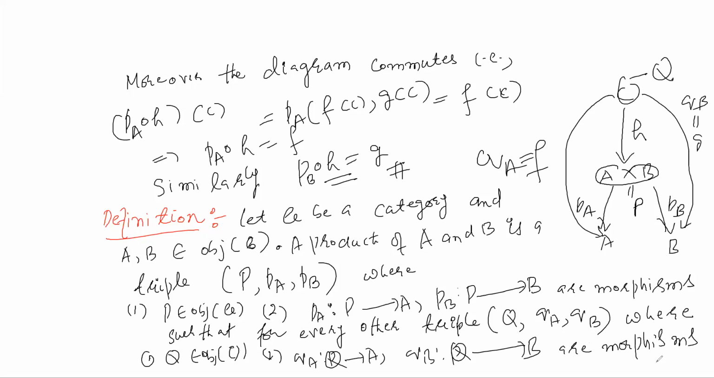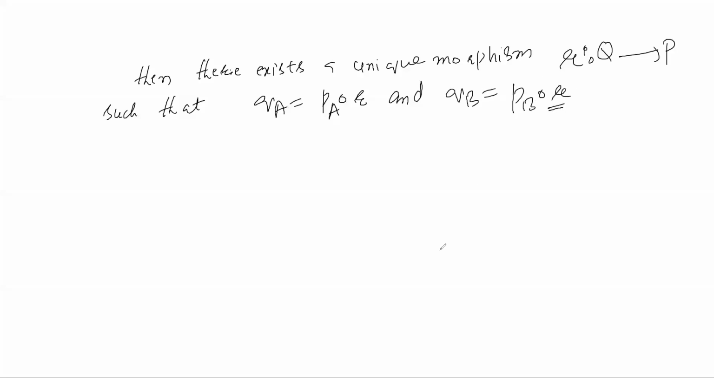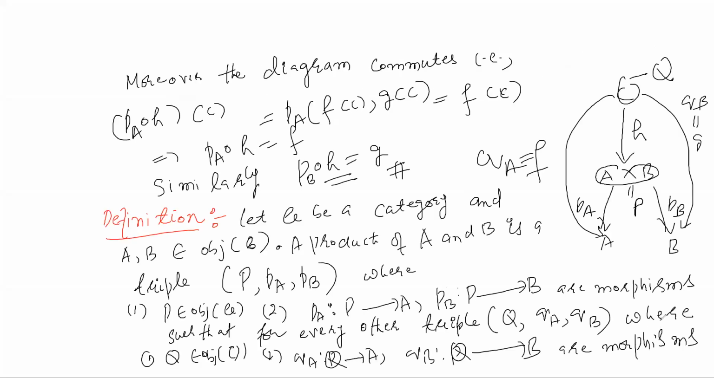Then there exists a unique morphism R from Q to P, such that QA is PA composition R, and QB is PB composition R. Okay, so this is the definition of the product in a category.